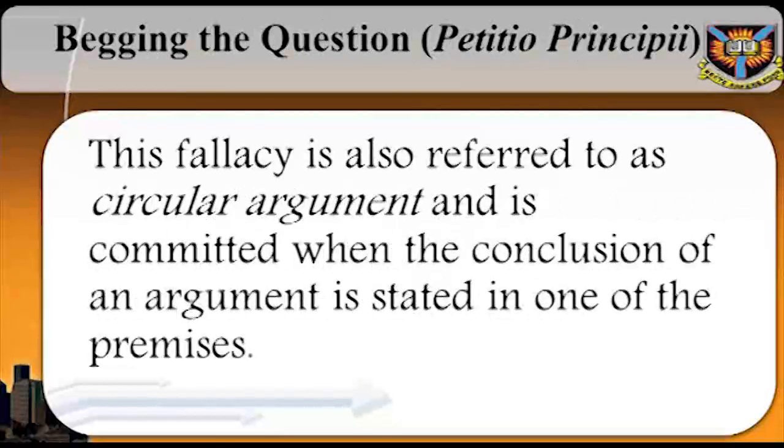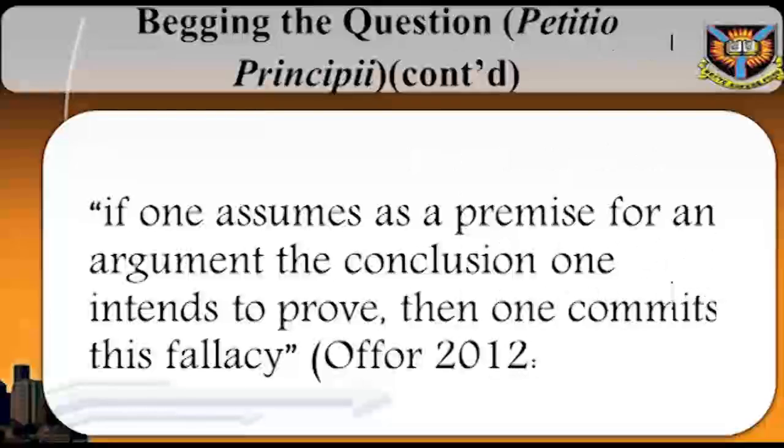Begging the question. Petitio principii. This fallacy is also referred to as circular argument and is committed when the conclusion of an argument is stated in one of the premises. If the truth of what one seeks to prove is already stated or assumed in the premises, then begging the question is the fallacy involved. In other words, if one assumes as a premise for an argument the conclusion one intends to prove, then one commits this fallacy. Or 2012, page 47.